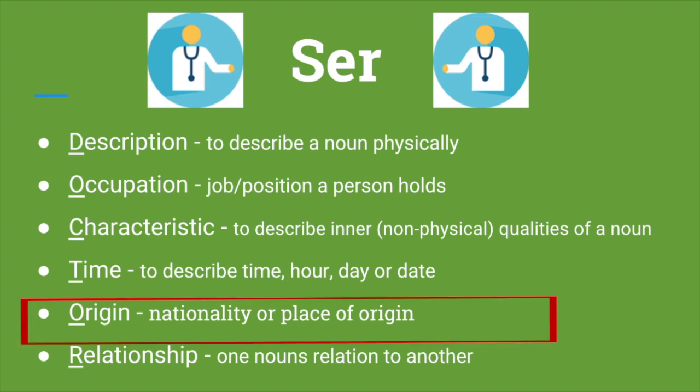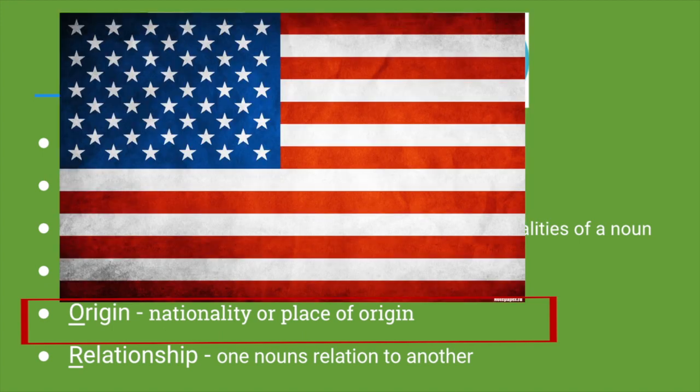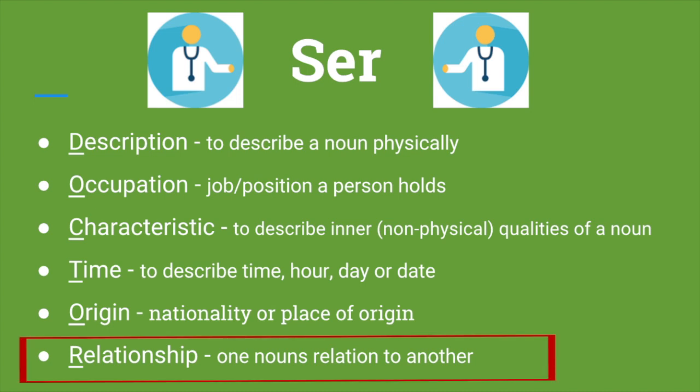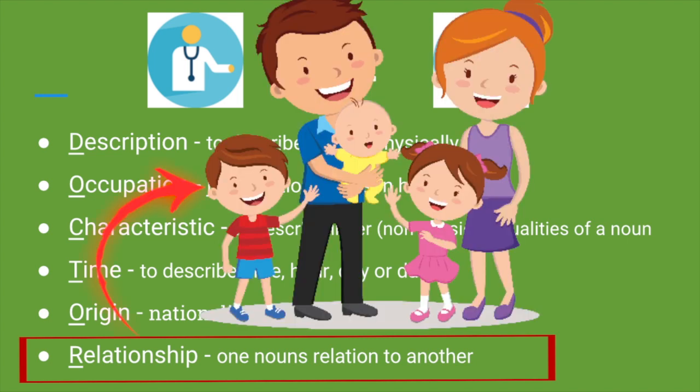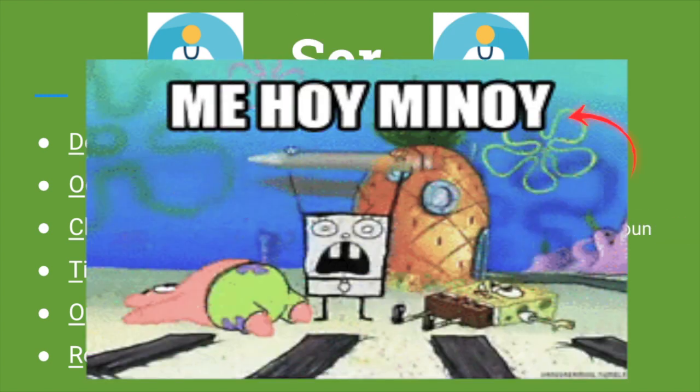Another use for ser is to state a noun's place of origin, such as soy mexicano, son estadounidenses, or you could also say es de los Estados Unidos. The use of relationship is commonly used to show how people are related or to show possession. In a family, you can say es mi hermano, hermana, padre, madre, etc. You can also show possession of other nouns and say es mi lápiz.